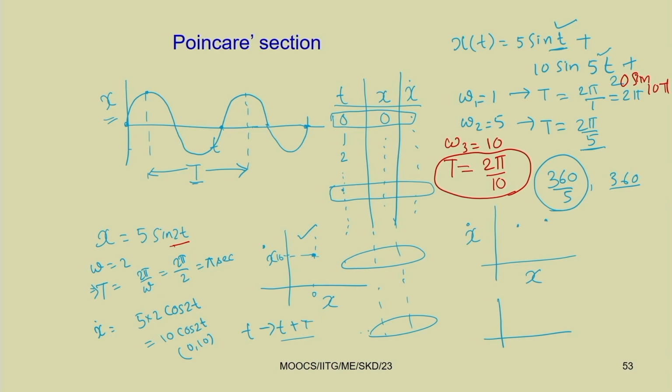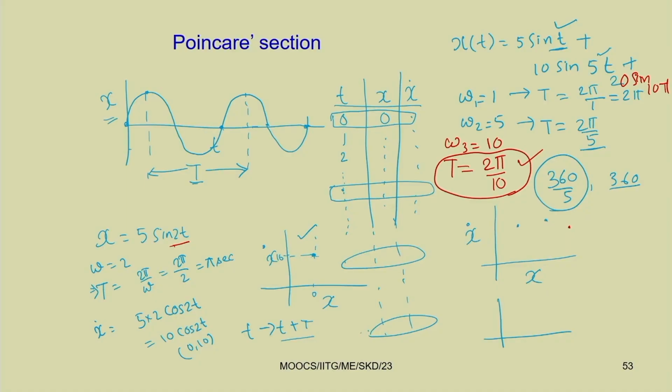Now when you have more terms, you have to take the minimum time. Out of these 3, the minimum time is 2 pi by 10. By sampling with this minimum time, you can see you have an additional point. So, here you got 3 points. So, this is 3 periodic. Similarly, you may have 4 periodic also, and for 4 periodic you will get 4 points.